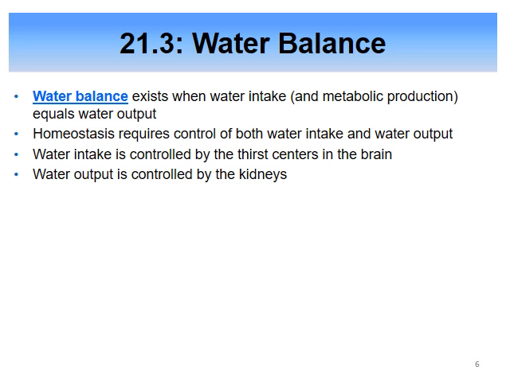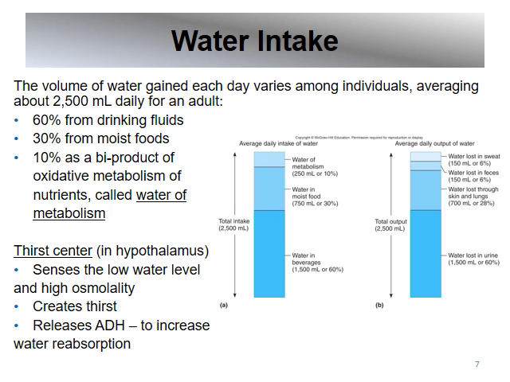So now we're going to talk about the water balance, a very important function of our kidneys. Water balance exists when water intake equals water output. Homeostasis requires control of these, and our kidneys are definitely controlling the water output. Water intake: we gain water by drinking water, drinking other fluids, but also we get some water from the food that we eat. We have this very important region in our brain, in the hypothalamus.